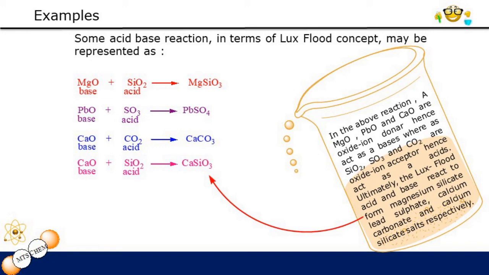In the same way, calcium oxide is a base and SiO2 is an acid, and calcium oxide will donate its oxide ion to SiO2 and will convert into calcium silicate.